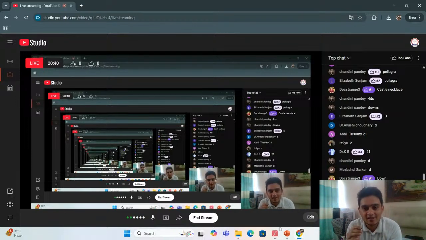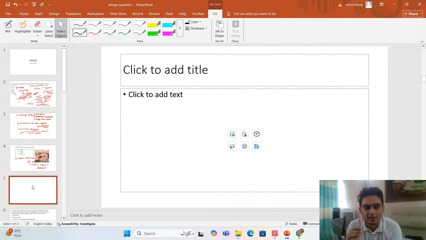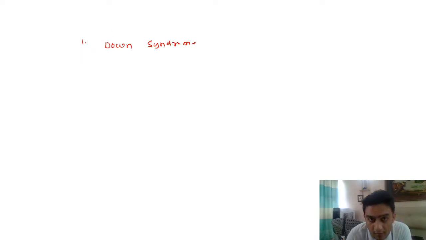You should know at least these trisomies and aneuploidies that we see. Apart from Down syndrome, just as one-liners, there are some aneuploidies that we should know. The first, as we discussed, is Down syndrome, which is trisomy 21.